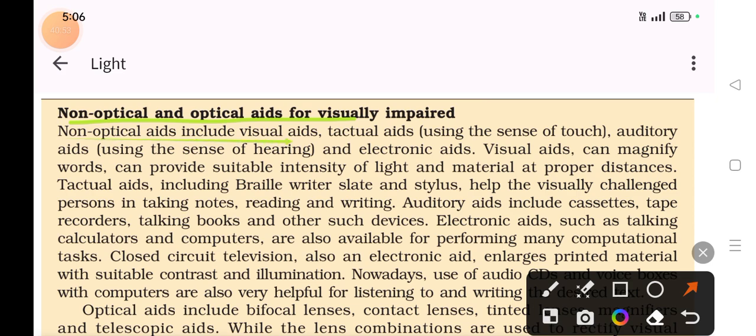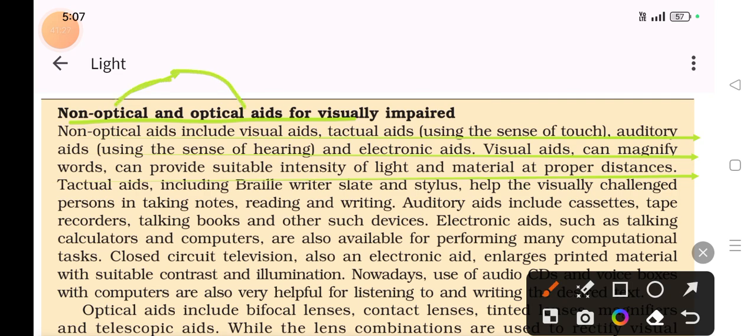Non-optical aids include visual aids, tactile aids using the sense of touch, auditory aids using the sense of hearing, and electronic aids. Visual aids can magnify words and can provide suitable intensity of light and material at the proper distances. Now, what this line is trying to convey is, what do non-optical aid and optical aid mean exactly?